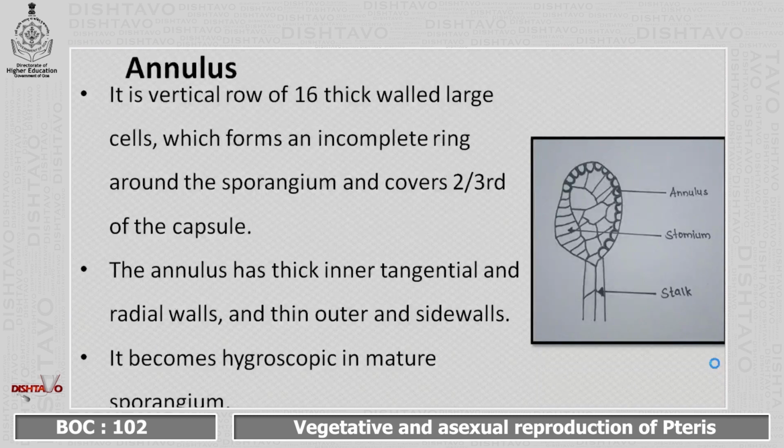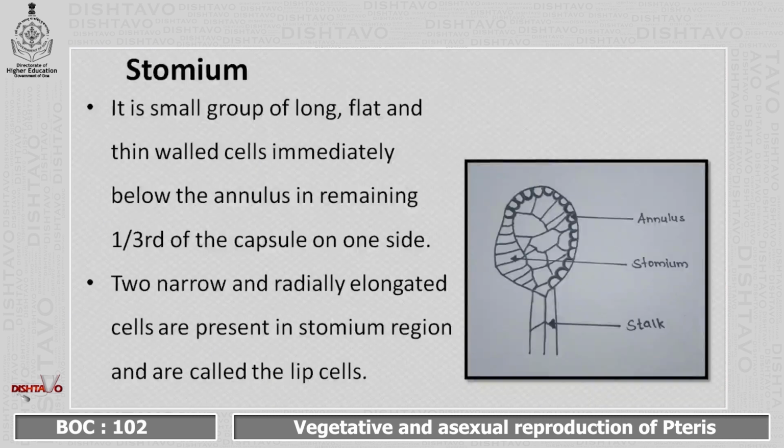When the sporangium matures, the annulus has the ability to absorb moisture. The next is the stomium. It is a small group of long, flat and thin-walled cells immediately below the annulus in the remaining portion, that is the 1/3 portion of the capsule on one side, as you can see in the diagram. Two narrow and radially elongated cells are present in the stomium region and are called the lip cells.